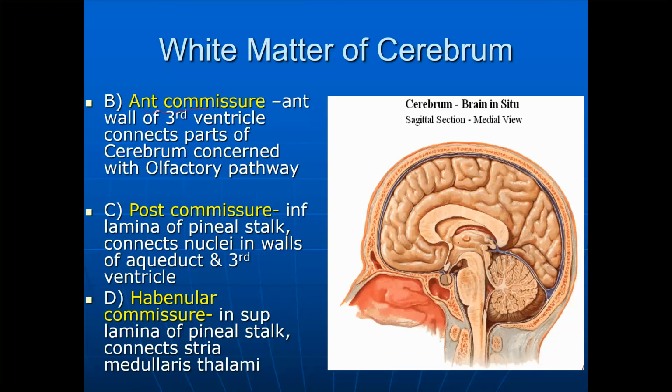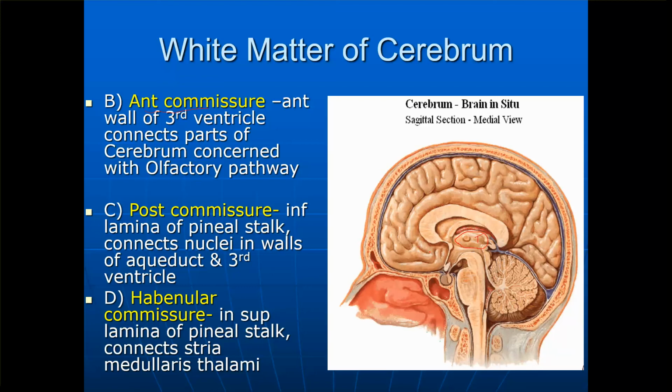So this part you are seeing here is actually the thalamus, and the section is passed through the third ventricle, so the third ventricle is open. Now the anterior wall of the third ventricle connects parts of the cerebrum which are concerned with the olfactory pathway.